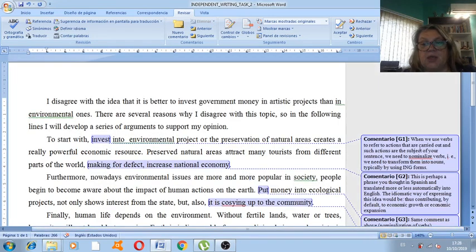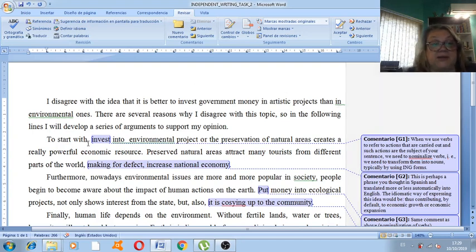There we have. Here, when we use verbs to refer to actions that are carried out and such actions are the subject of your sentence, we need to nominalize these verbs. That is to say, we need to transform them into nouns. One way of doing this is by means of an ing form.